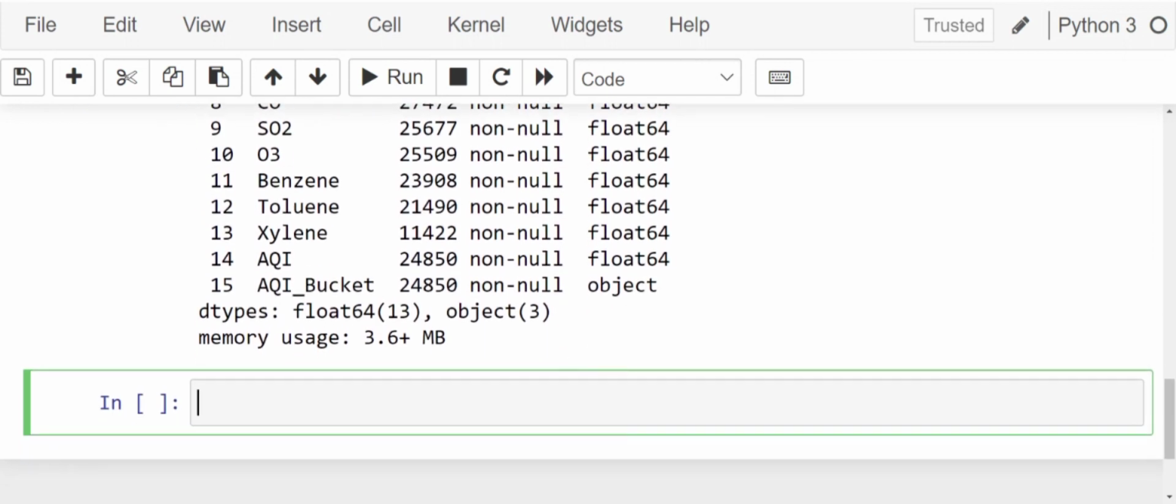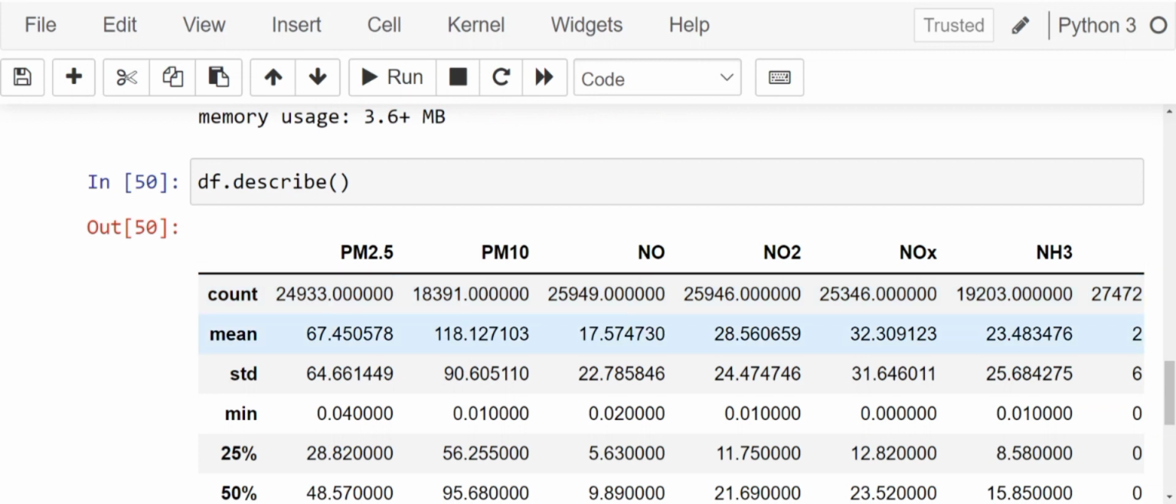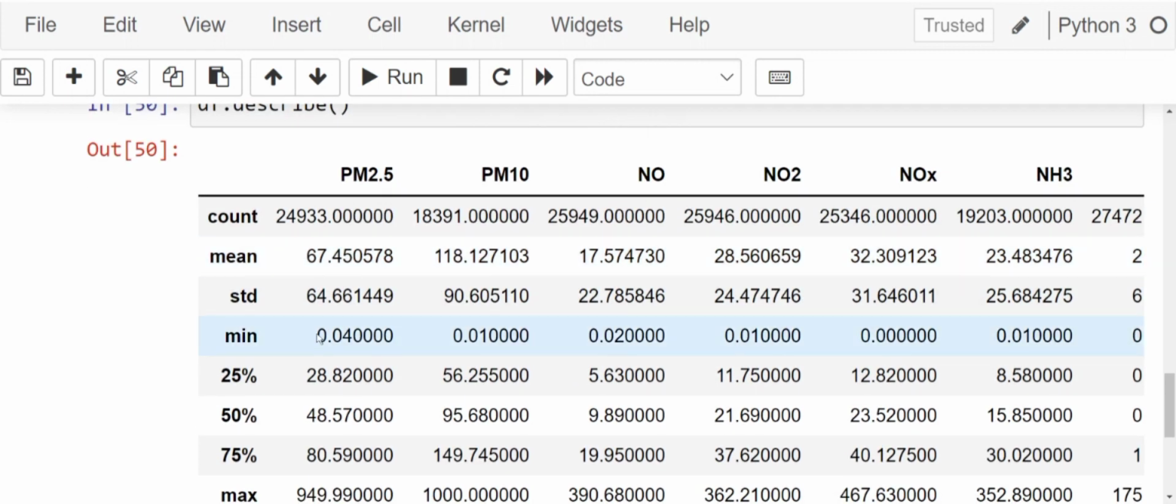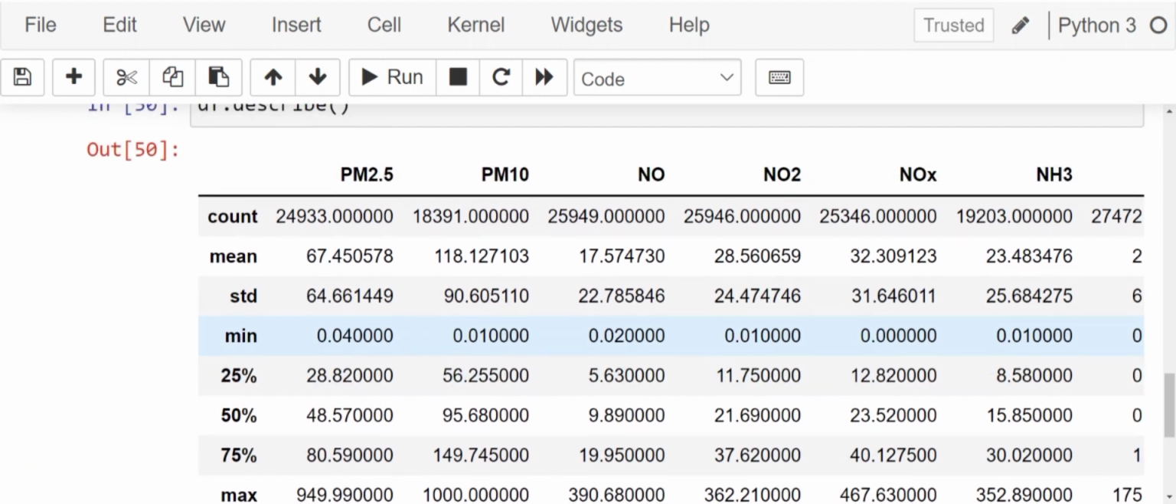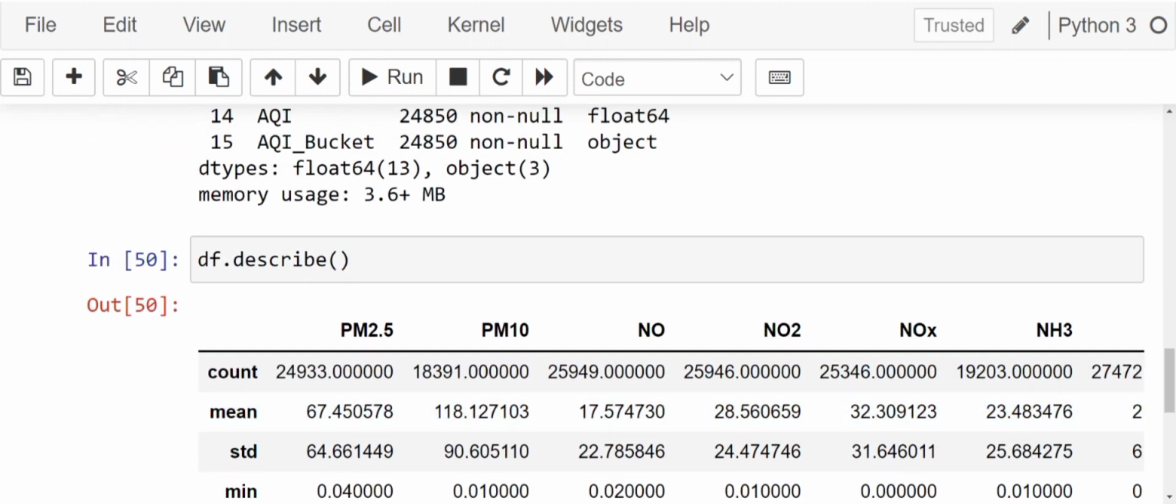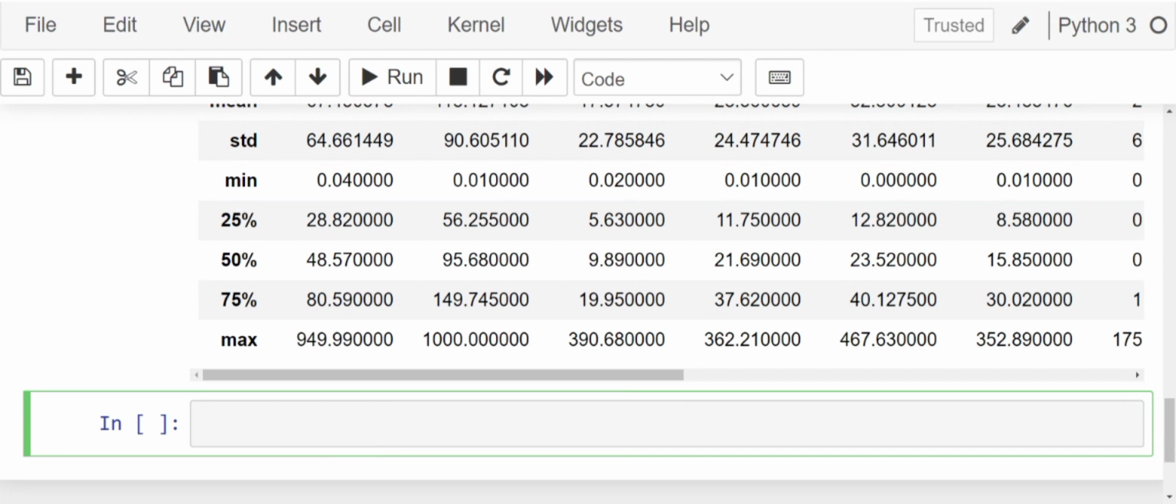Now let's look at the descriptive statistics. df.describe. We have all the mean, standard deviation, minimum and maximum values and 25 percentile, 50 percentile and 75 percentile values given in df.describe.